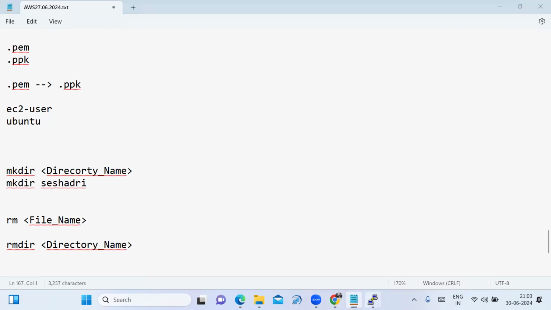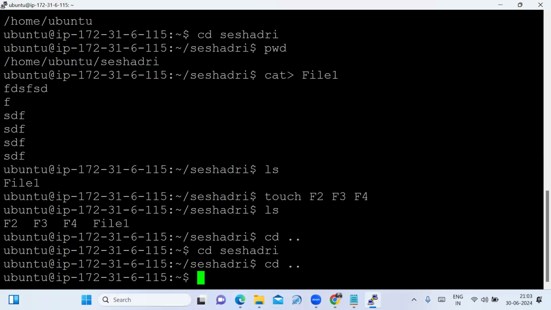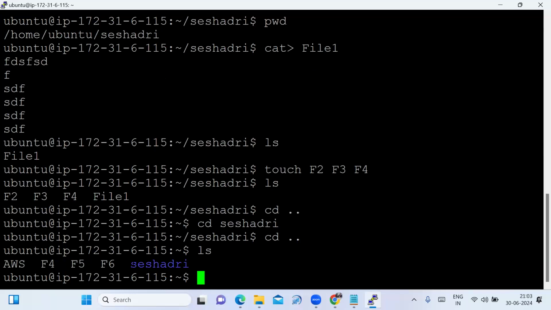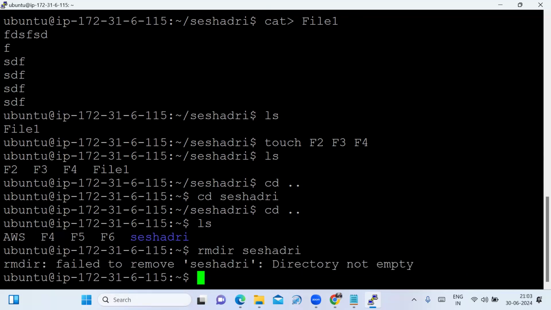Now I want to delete this directory. The command we have to type is rmdir directory name. What is the directory name? The name I have given. See, is it deleted or not?